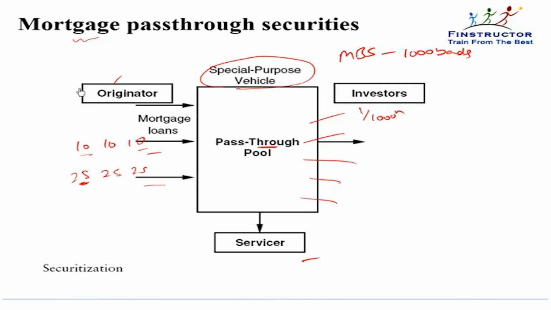The slide was to just explain how a securitization transaction is structured. This process is called securitization. The originator sells the assets to an SPV. The SPV further sells them to investors. Investors pay for these assets. They will pay upfront depending on a yield, and that money is given back to the originator. So the originator now has no claim on these assets. He is completely separate from the assets. The investors don't have to worry about the credit quality of the originator. They have to only worry about the credit quality of these assets. And since these are mortgages, normally the credit quality will be quite high.